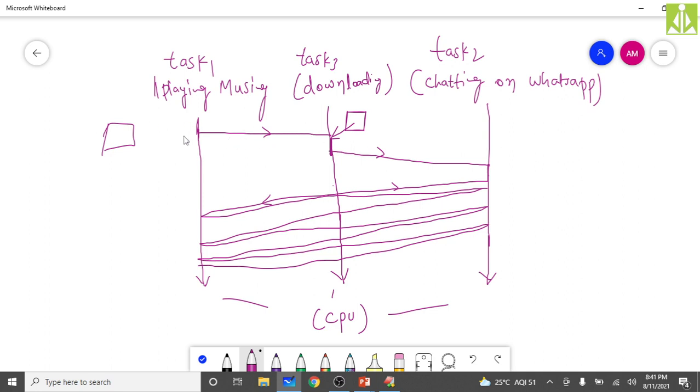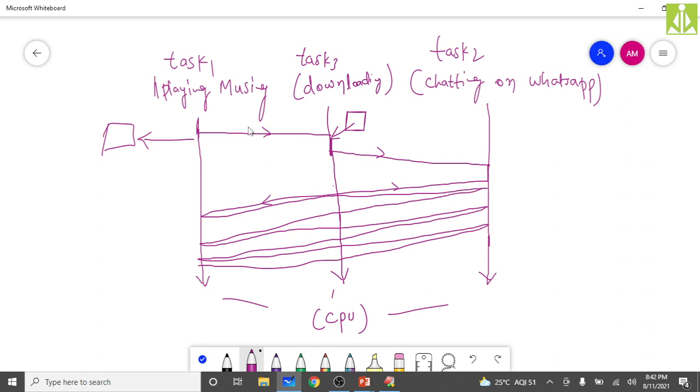So this particular thing, storing the current task status and retrieving the to-be-executed task details, the to-be-executed task state, is nothing but context switching. This type of context switching is very costly. It takes a lot of computer resources when we are doing context switching with respect to processes.